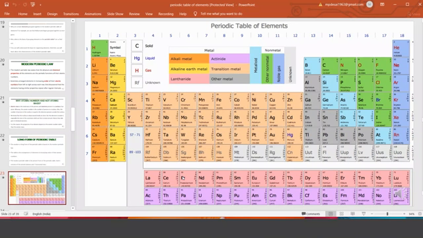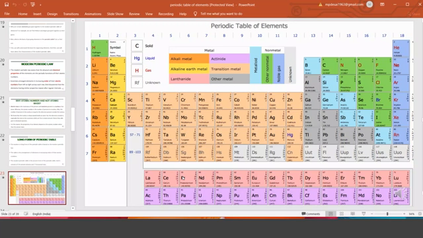Sir, why did they give only S block, P block, D block like that? They could have given other names.